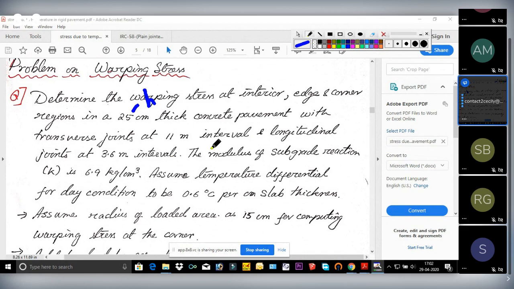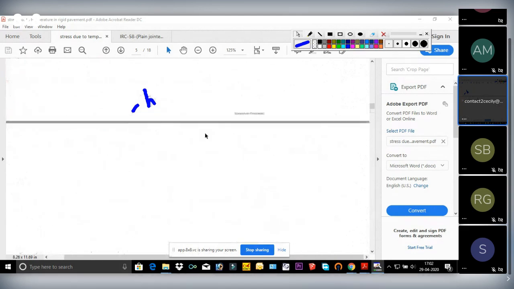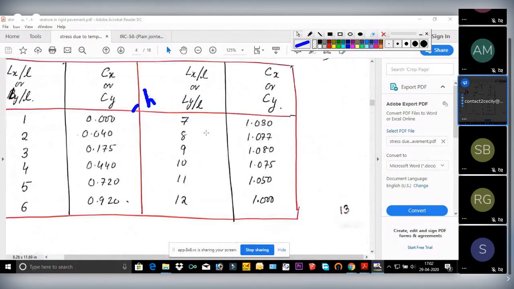So what are these values now? What is this 11 meter and what is this 3.6 meter? See here, this is your transverse joint.